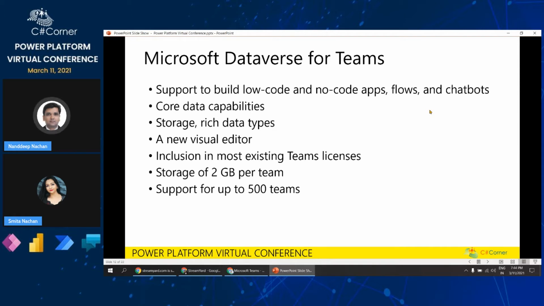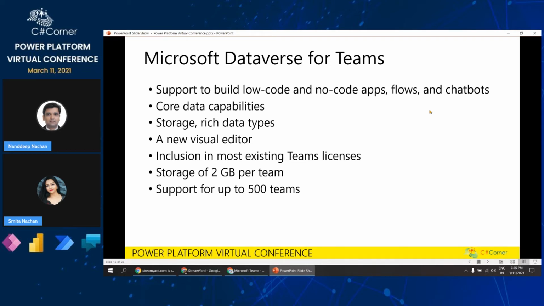The benefits of Dataverse are that it supports building low-code and no-code apps, flows, and chatbots within Teams, with the core data capabilities from the same platform behind the Microsoft Power Platform and Dynamics 365.